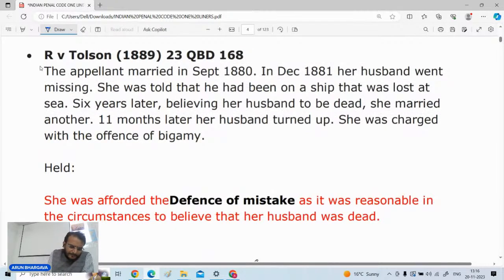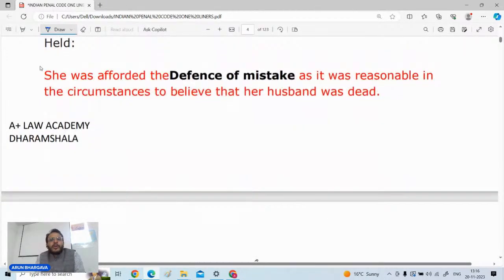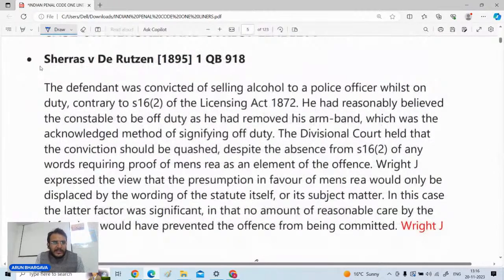Another important case, that's generally the introductory area with respect to the IPC, is R versus Tolson, where a lady got into a second marriage, and thereafter her ex-husband came back, and the question was whether she will be liable for the offense of bigamy or not. The court stated that no, she will not be liable, and the defense of mistake was given to Mrs. Tolson.